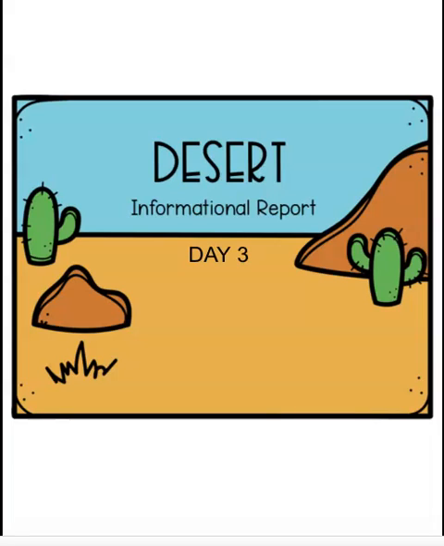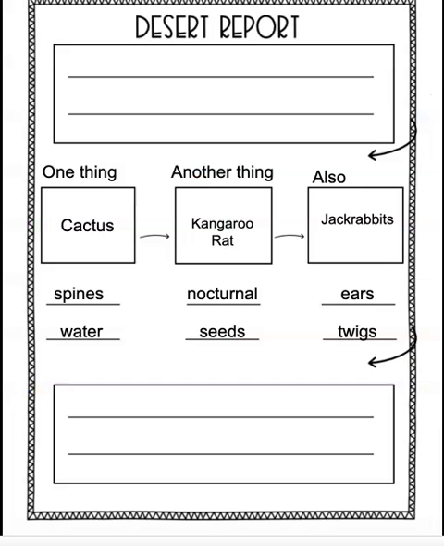Hello, second grade leaders. Today we will be working on writing our opening and closing sentences. To start, I'm going to pull out my flow map that I started yesterday so I can add to it. I'm going to write my opening sentence first.